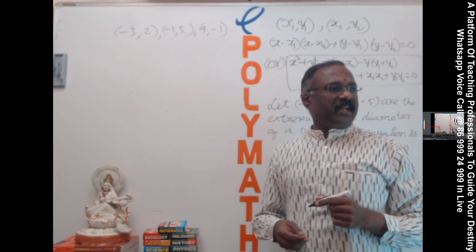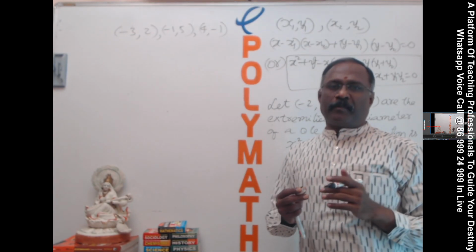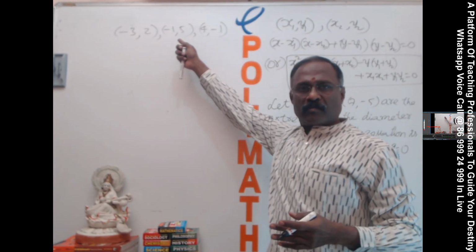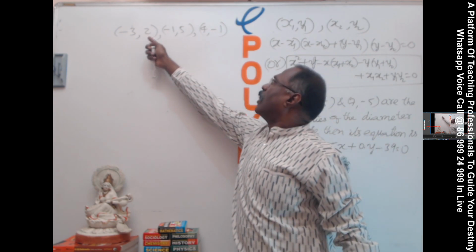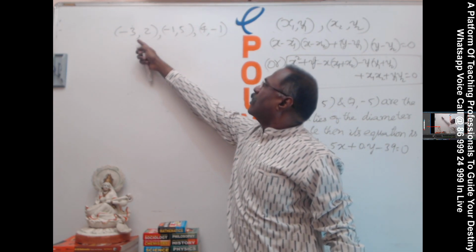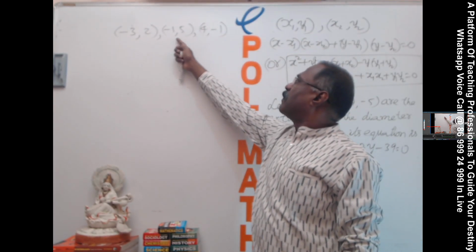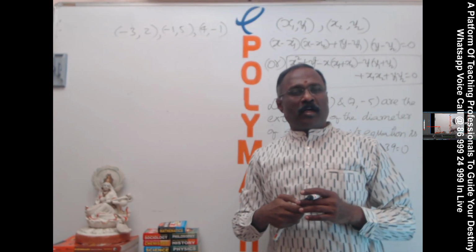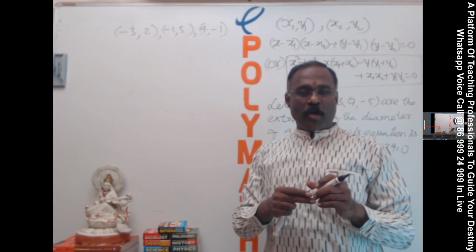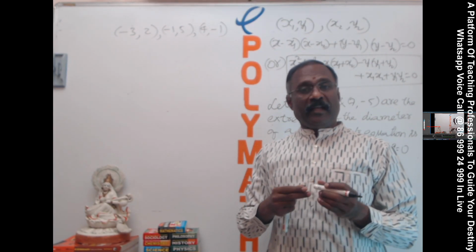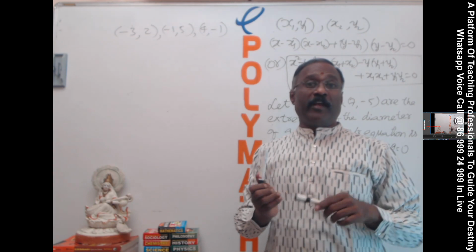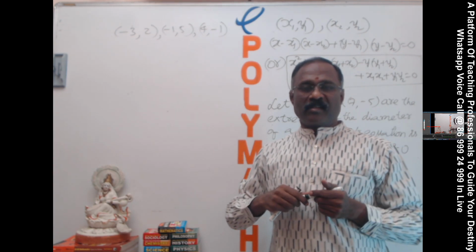We must ascertain ourselves that these are non-collinear points. Check whether the slopes are equal or not. 5 minus 2, 3; 3 by 2. This is -6 by 5. They are not equal. So they are non-collinear. Now we need the equation of the circle passing through these 3 points.